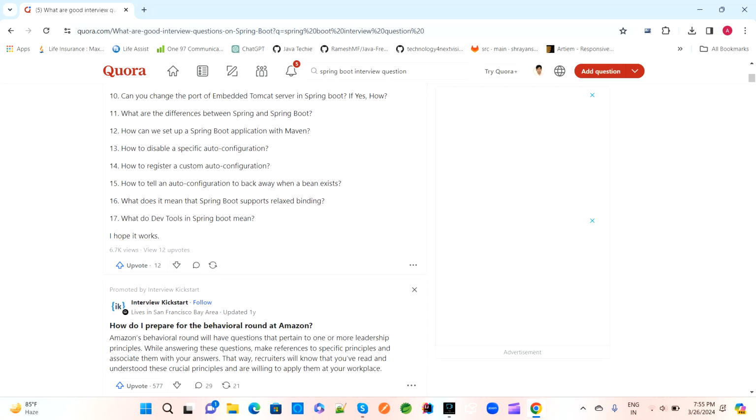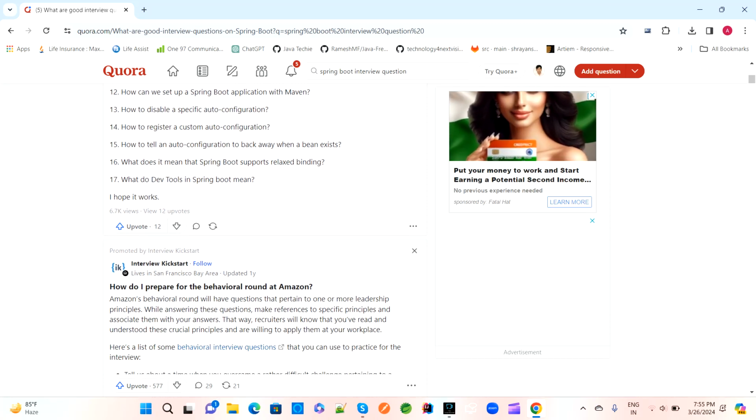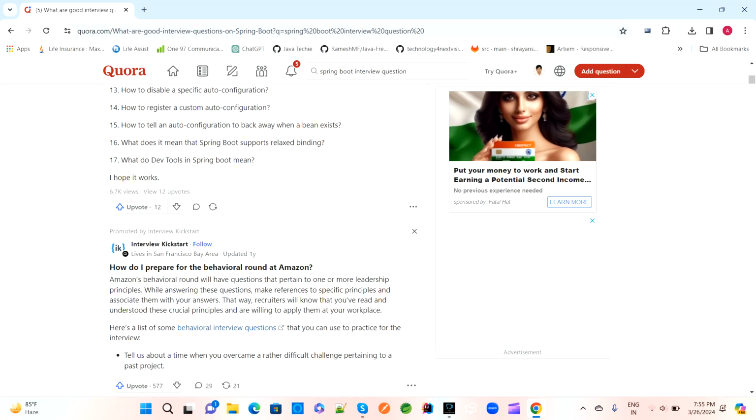Next question is, how can we set up Spring Boot with Maven? Next question is, how will we disable auto configuration? And the next question is, how to register custom auto configurations. How will we disable specific auto configurations? And the next question is, how will we register custom auto configuration. The next question is, how to tell auto configurations to back away when a bean exists.